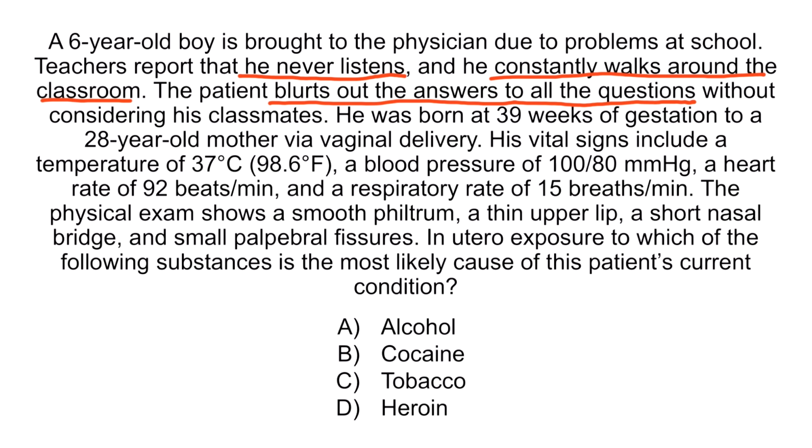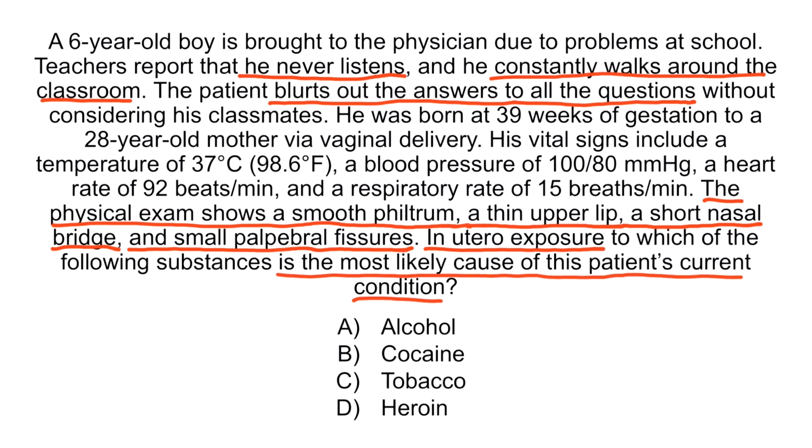His vital signs include a temperature of 37 degrees Celsius, a blood pressure of 100 over 80 millimeters of mercury, a heart rate of 92 beats per minute, and a respiratory rate of 15 breaths per minute. The physical exam shows a smooth philtrum, a thin upper lip, a short nasal bridge, and small palpebral fissures. In utero exposure to which of the following substances is the most likely cause of this patient's current condition? A. Alcohol, B. Cocaine, C. Tobacco, or D. Heroin.